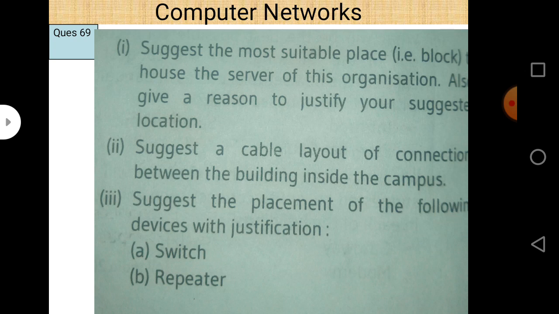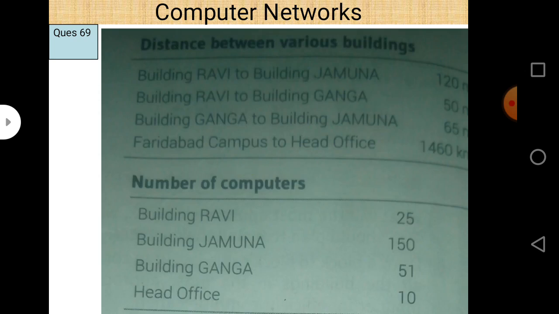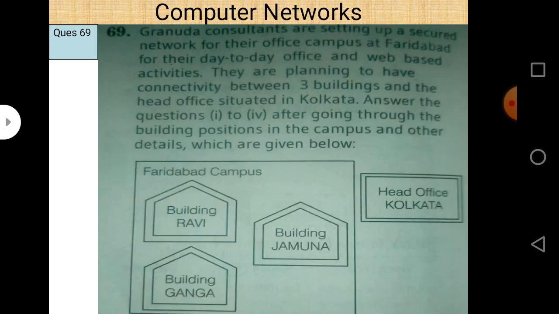Now, the first part of this question says: suggest the most suitable place, that is, the block or building, to house the server of this organization. Also give the reason to justify your suggestion and location. As you know, we put a server room in the place which has the maximum number of computers, whether it is the main office in Faridabad, or the head office in Kolkata.